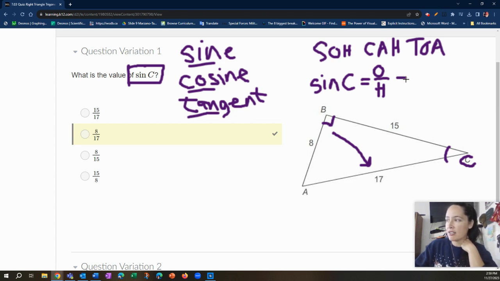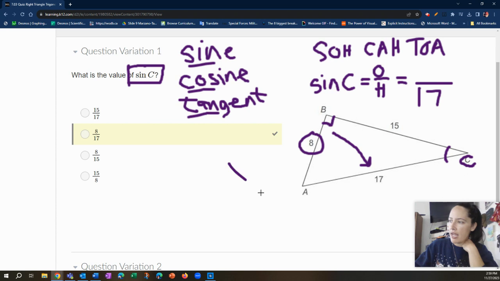So what does that tell us? The hypotenuse is 17, and that's what we put on the bottom. The length of the hypotenuse is the denominator for SOH and CAH, for sine and cosine. The A or the O depends on which angle you're talking about and whether it's sine or cosine. For sine, it's always going to be the opposite. In that case, this is 8.